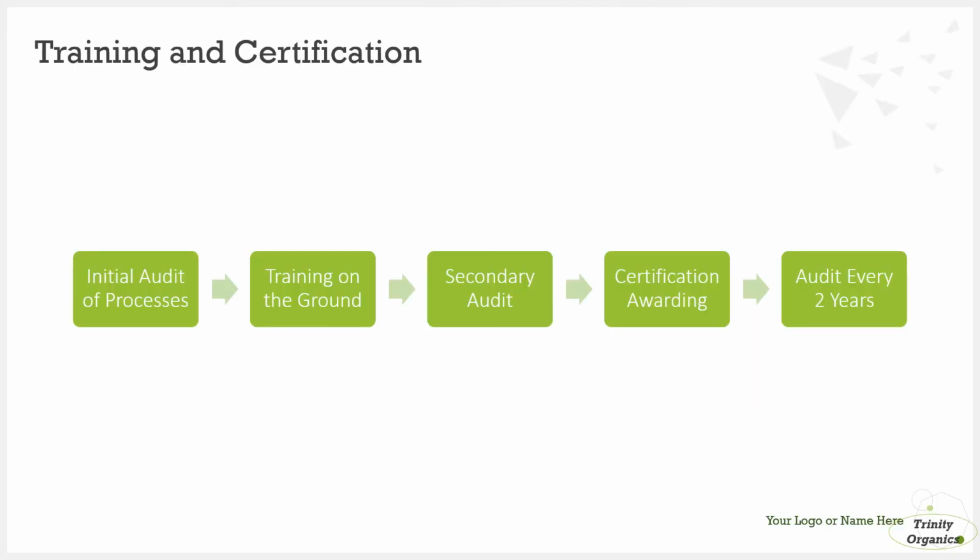Here, the training and certification takes place in the following process. First, we'll conduct an internal audit to identify the gaps in the current process. Then we'll do groundwork on training and R&D and other collaboration with industries. Then we do a secondary audit to confirm the gaps have been fulfilled, and we'll award a certification, and every 2 years the auditors validate it again. This entire process is done in collaboration with an external third-party auditing agency like TUV or Bureau Veritas.